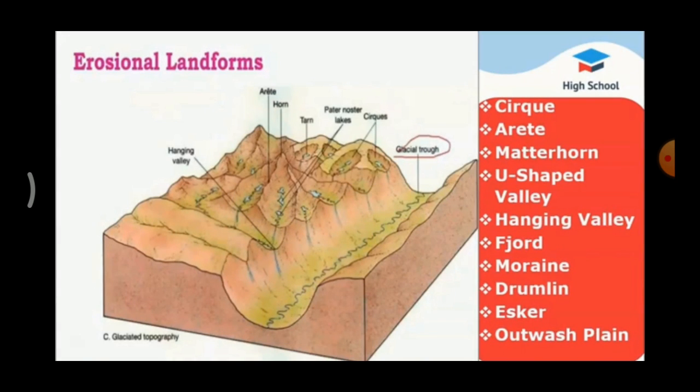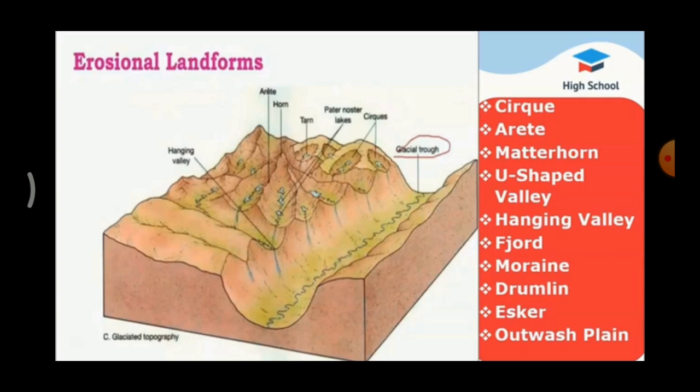U-shaped valley. When the glaciers move down along a river valley, the valley further gets eroded deep and wide to form a U-shaped valley. Next one, hanging valley. These are valleys eroded by tributary glaciers. Tributary means branches.